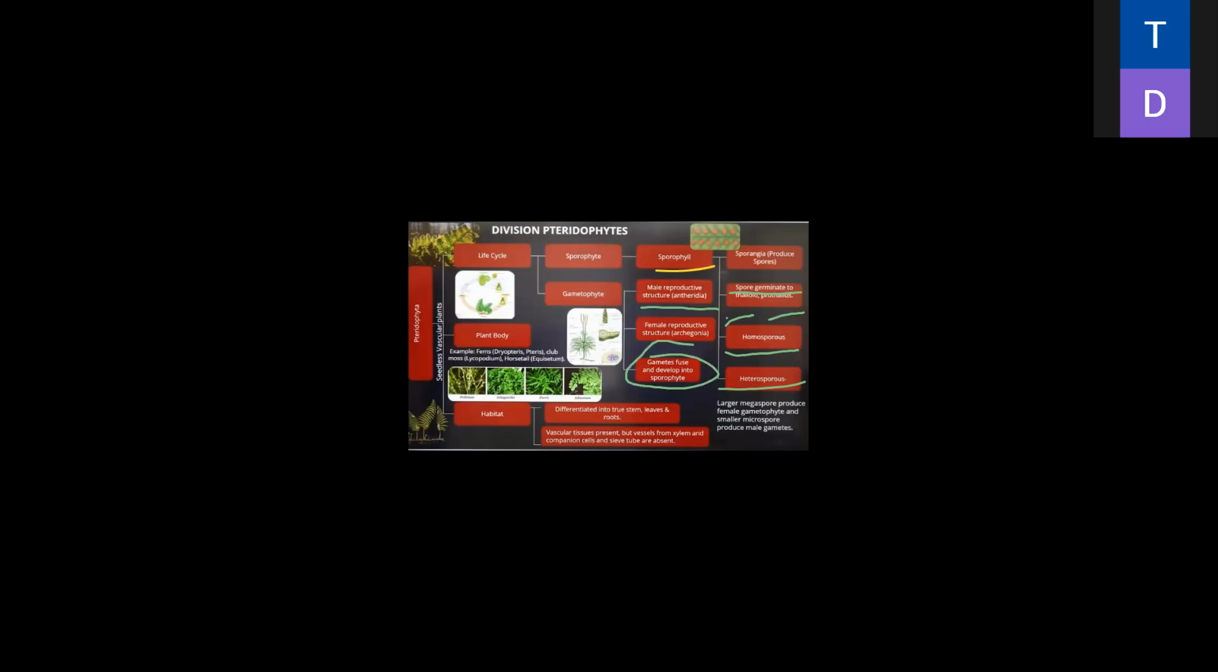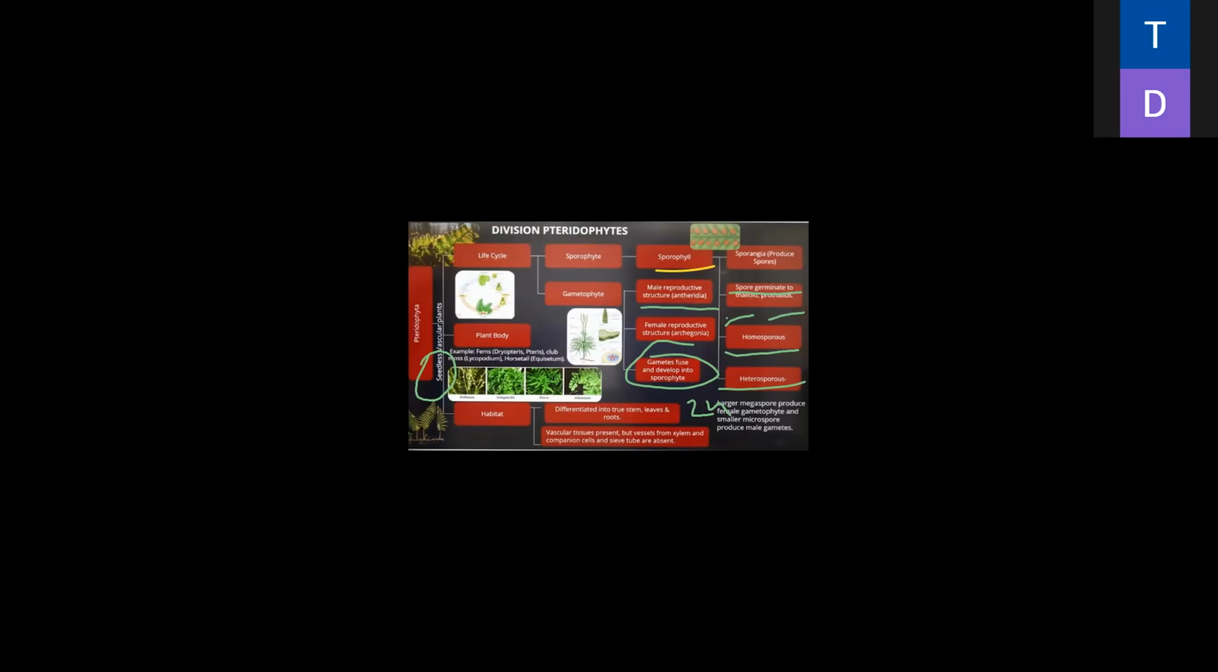After fertilization, they produce the sporophyte. That is 2n. It always produces spores. They are seedless. I already told you the main thing: they are seedless. Very important. Seeds are not present in pteridophytes. Here there is a vascular system.